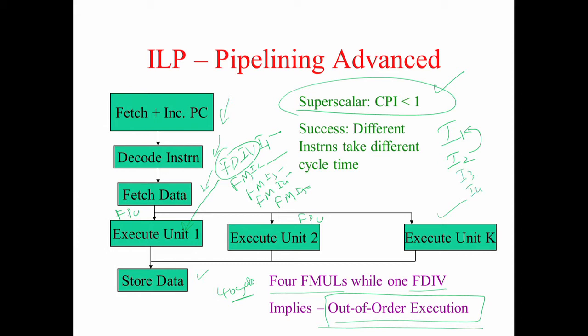So let me say I1, I2, I3, I4. I2 depends upon I1, while I3 and I4 are independent. I now allow I1 to execute and then I3 and I4 to execute, while I2 will still be waiting for I1. So this is why I say this is out of order execution, because I3 executes even before I2 is executed, because I2 is waiting for I1's result, while I3 and I4 do not have any dependency, so they can start executing. That is how I am getting the superscalar process that we have explained.